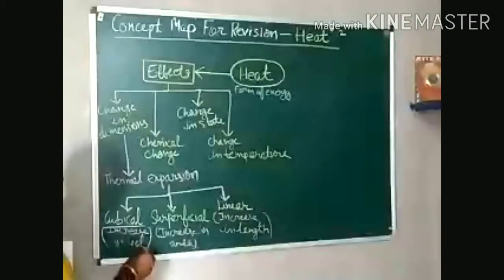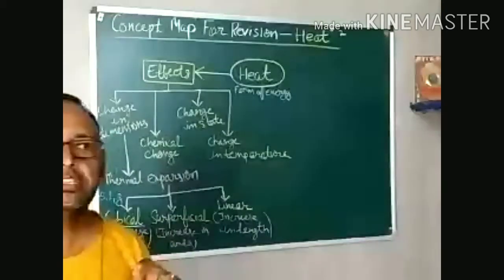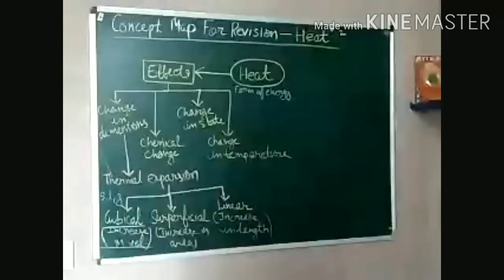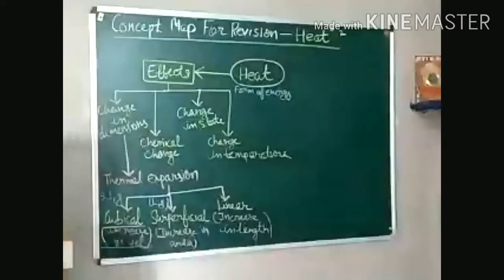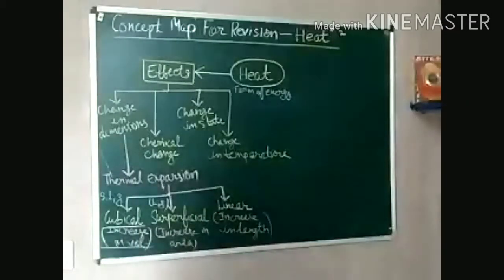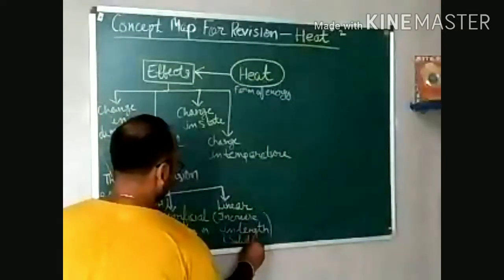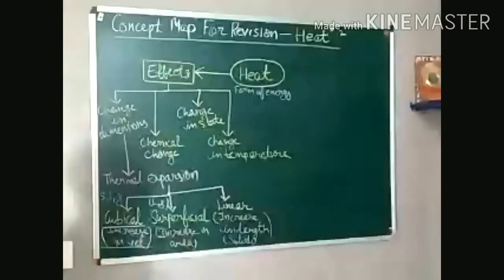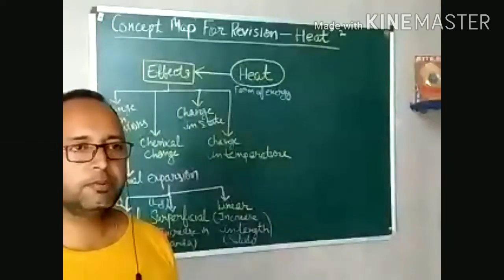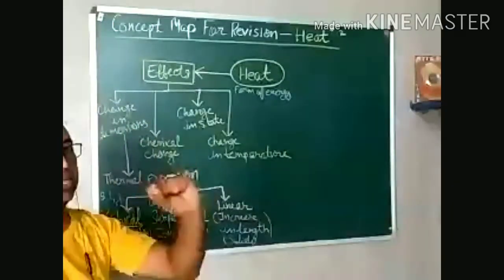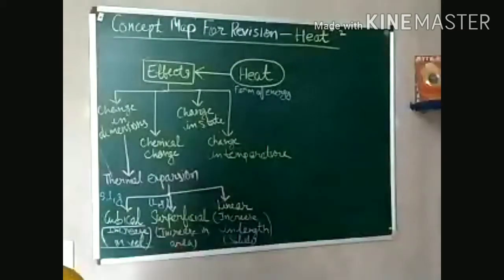Cubical change in volume takes place in solid, liquid and gas. In all the three states of matter, cubical expansion can take place. But superficial takes place in only liquid and gases. Whereas linear will take place in solids only. Let me explain again. Cubical expansion takes place in solid, liquid and gas. That means all the three states of matter can be expanded cubically. Superficial takes place in only liquid and gases. And third, linear change always takes place in solids.